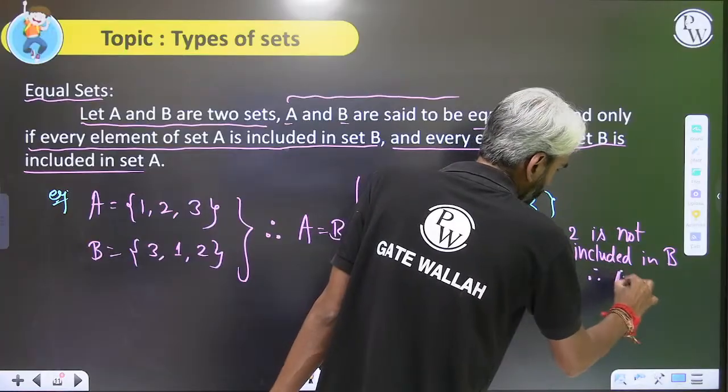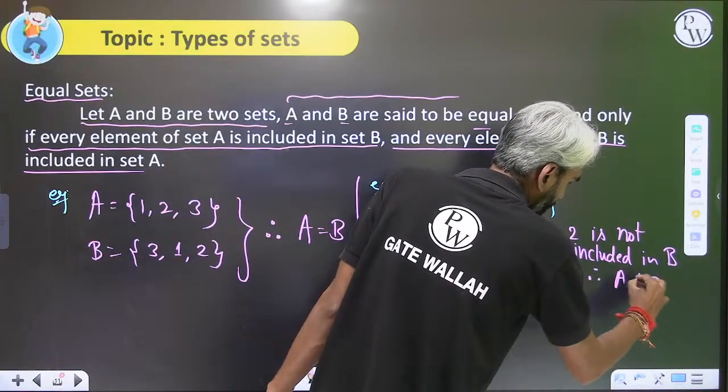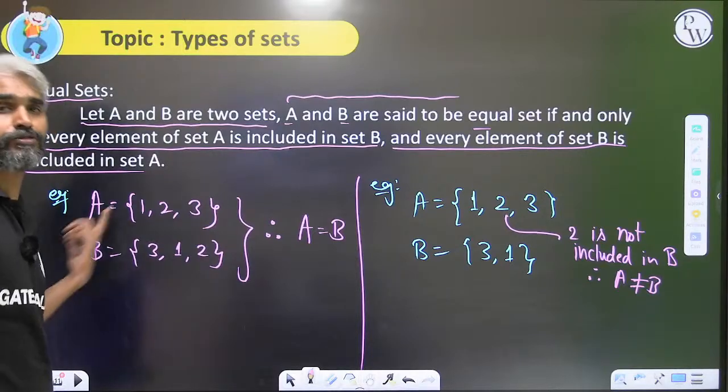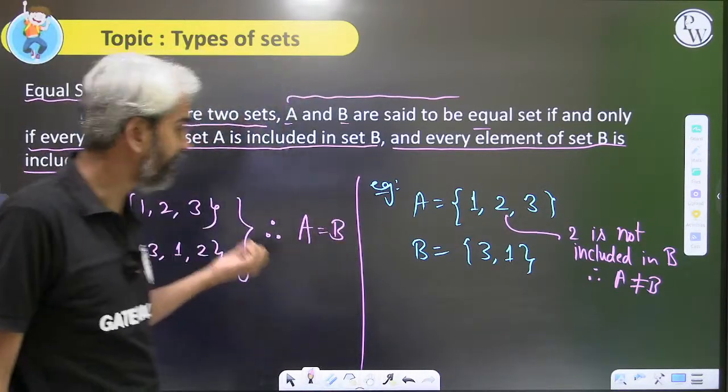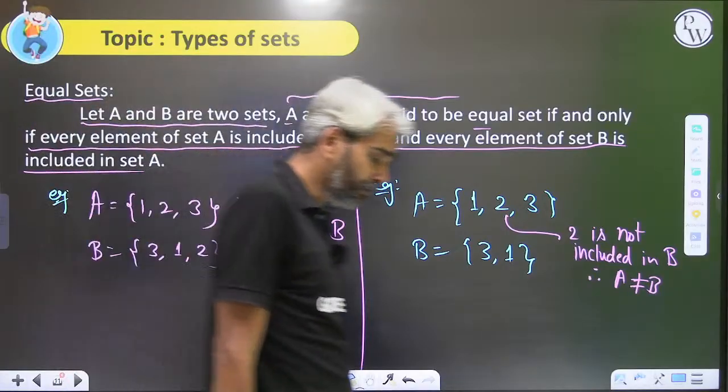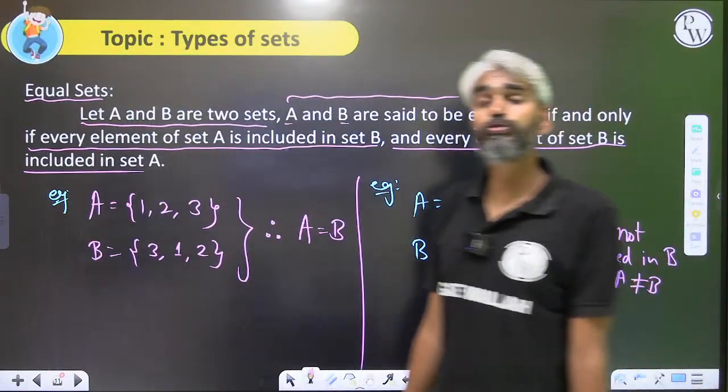Two is not included in B, therefore A is not equal to B. Here, all the elements of A are included in B, and all the elements of B are included in A, therefore they are equal. But otherwise, if any element of a particular set is not included in another set, then those two are not equal.